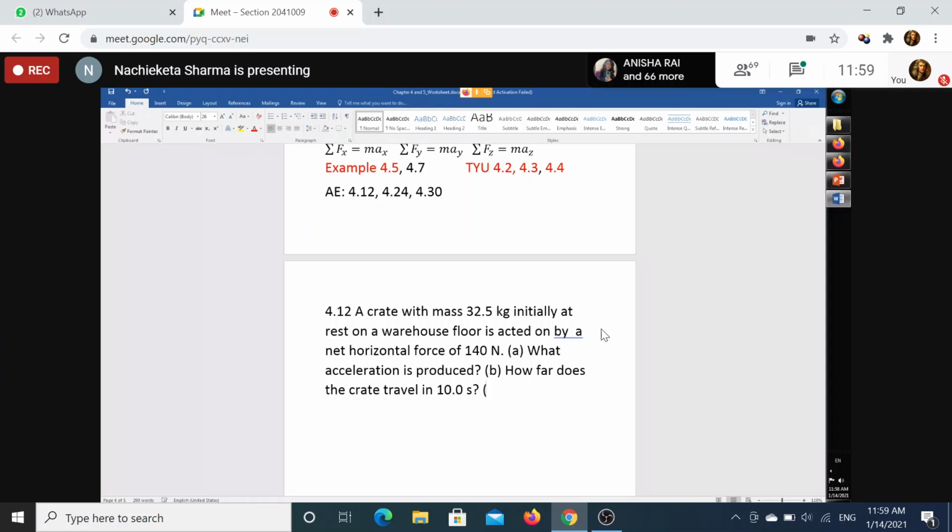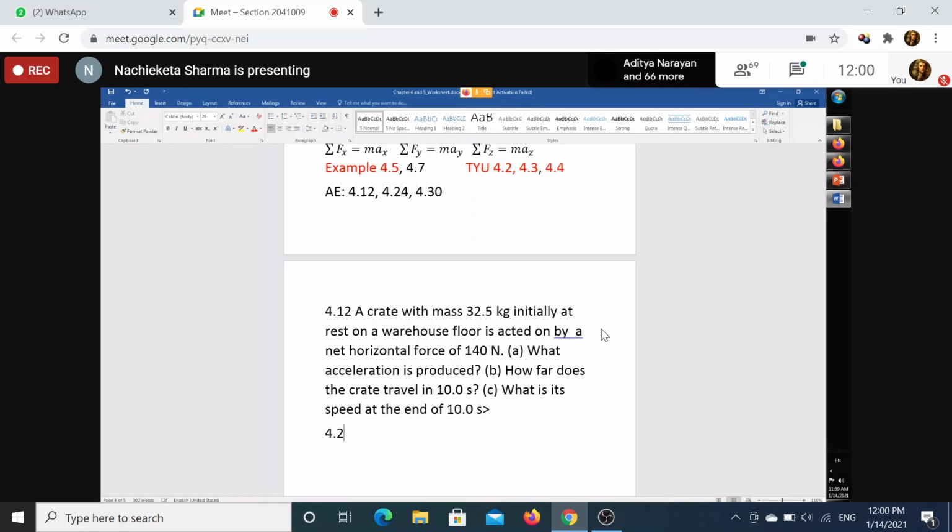And there is another part, C: what is its speed at the end of 10 seconds? Okay, this is one question.